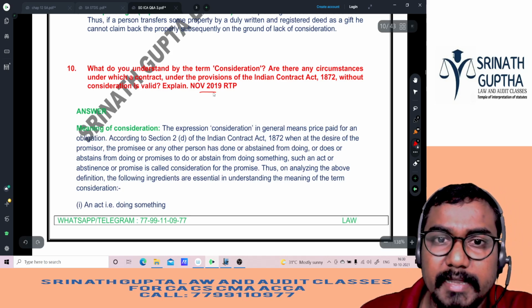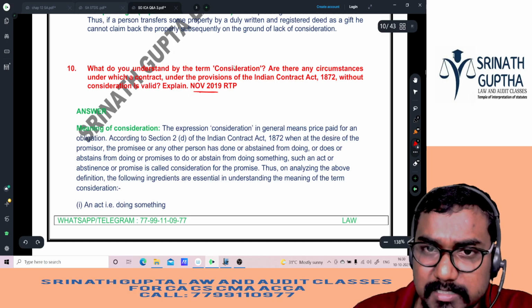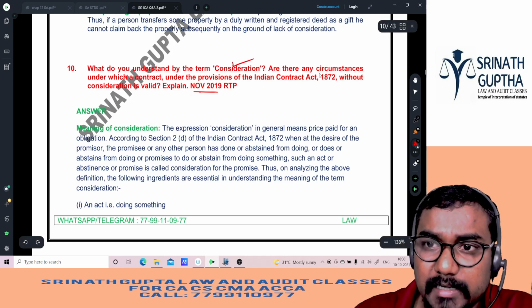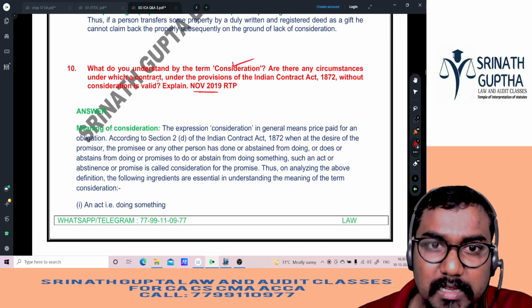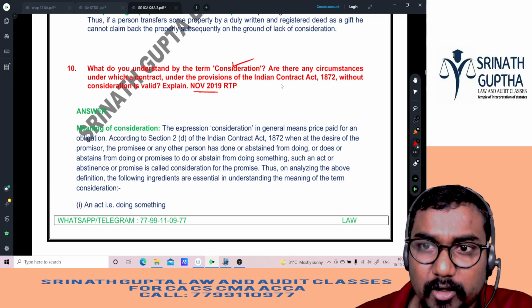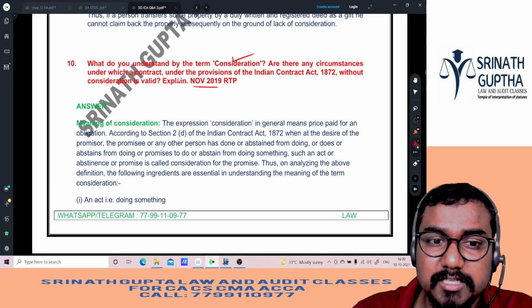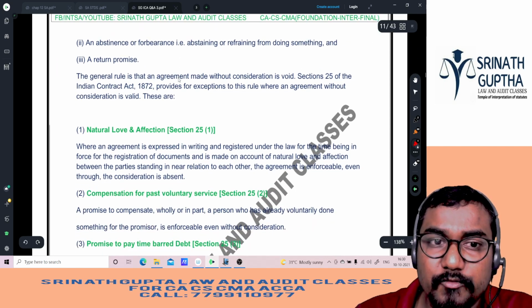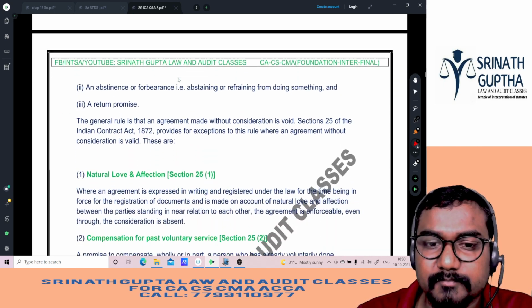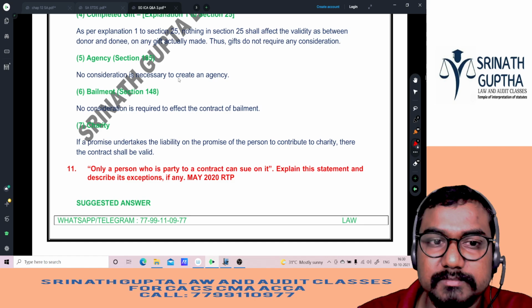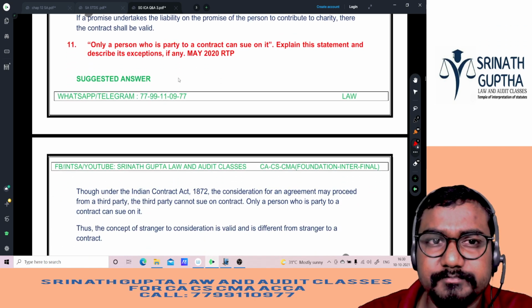Next, 10th question, 2019. What do you understand by consideration? Definition we should write. Are there any circumstances under which a contract under the provisions of the Indian Contract Act without consideration is valid? No consideration, no contract. Same question, beta. First, 9th, 10th, same. See how many times the question is coming.